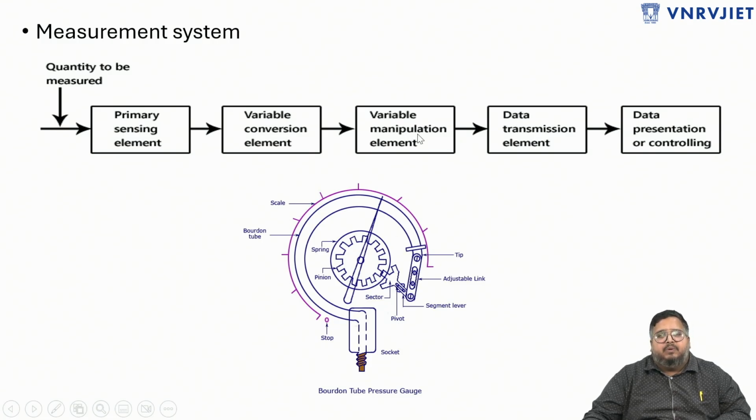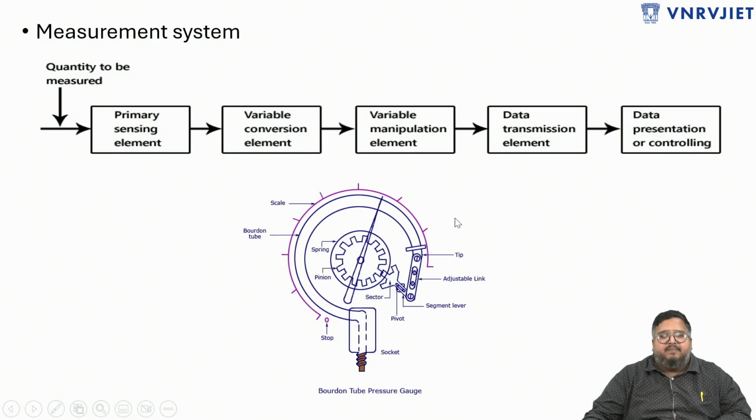Then we come to the variable manipulation element. The mechanical linkages here will constitute the variable manipulation element and data transmission element. For example, the gear mechanism here will constitute the variable manipulation element, and the mechanical linkages will constitute the data transmission element. And the final data presentation element is the pointer and scale arrangement.